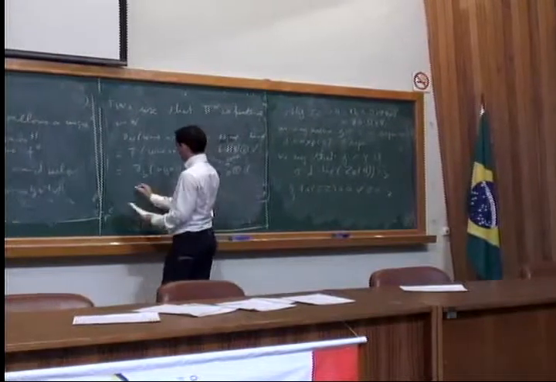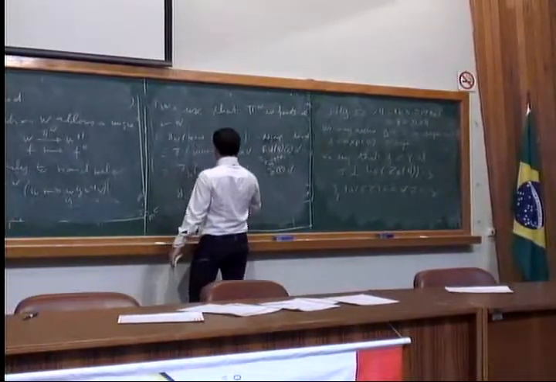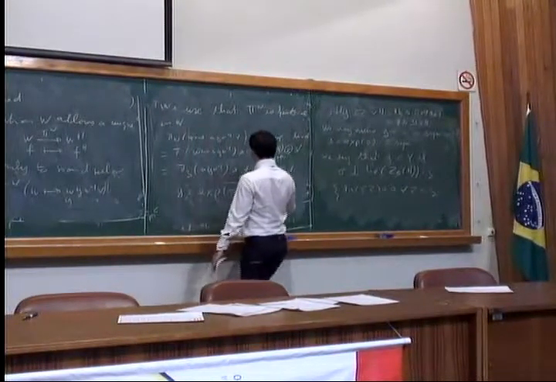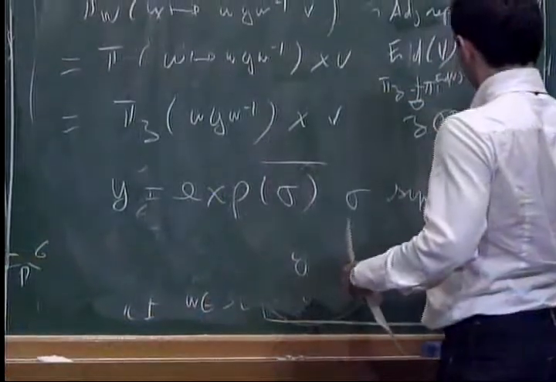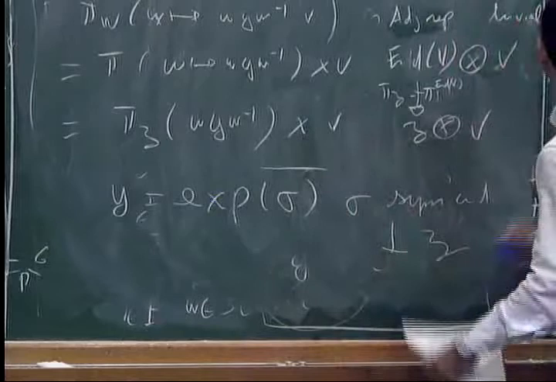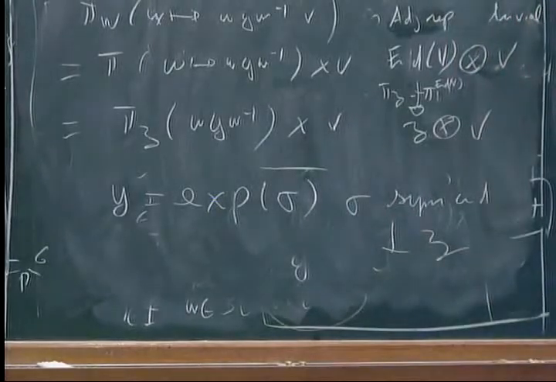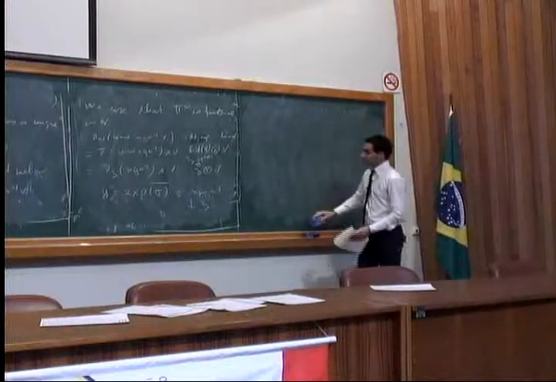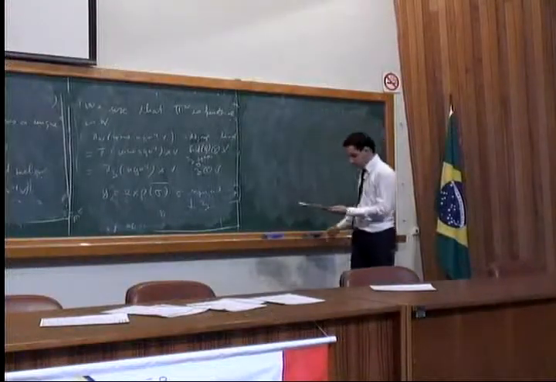We know that y is written as exponential of sigma with sigma symmetric and orthogonal to Z. So to finish the proof, I only say what happens in two cases.